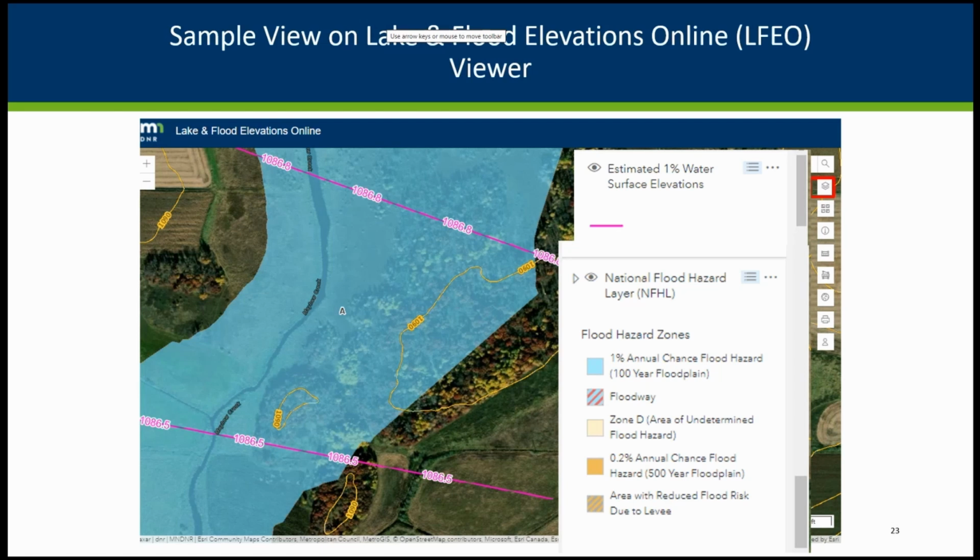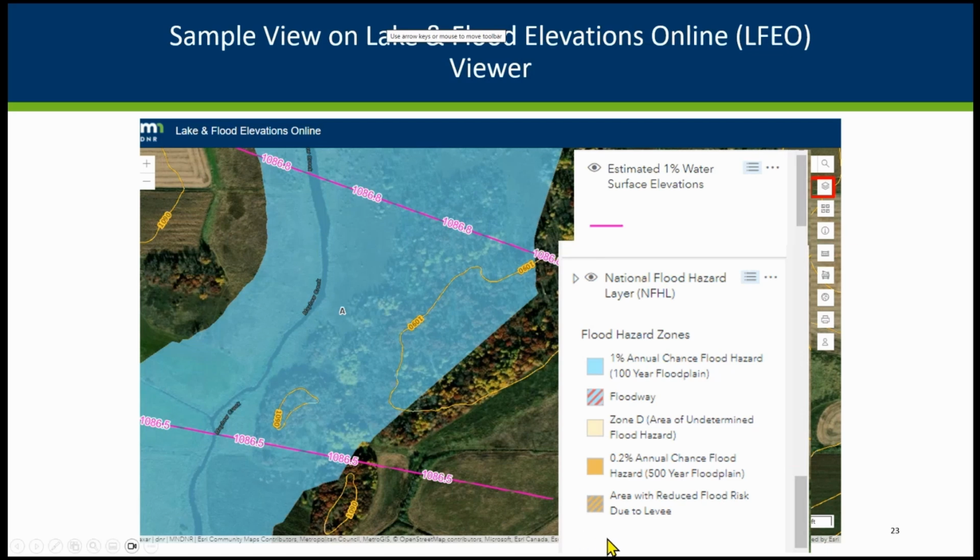I'll show you the FEMA sources where you can see those preliminary and pending map layers. We were originally going to link right to the FEMA site, but their site tends to be really slow and broken down a lot, and it broke our viewer when we tried to do that.